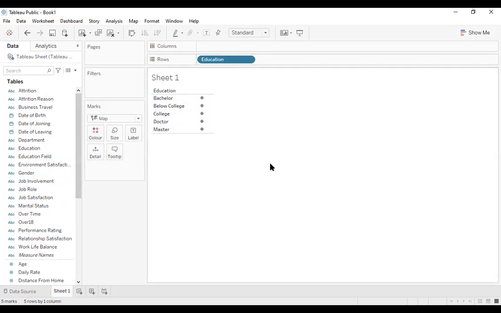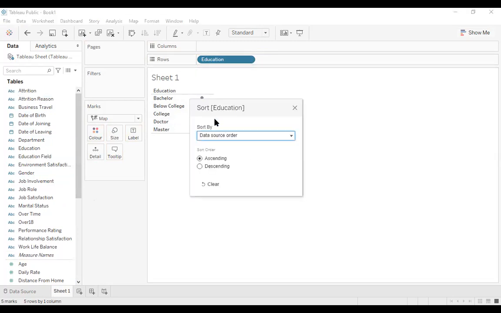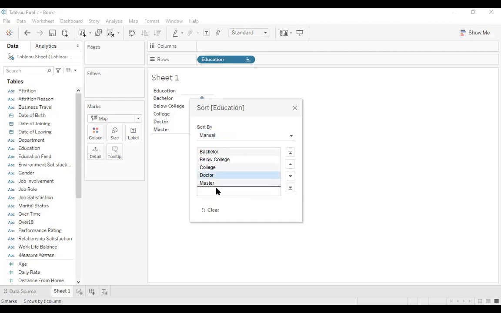Okay, so when we click on the sort, it will ask you what kind of sorting you want to do. By default it is alphabetical sorting, but it is not working here. So depending upon your choice, you can go for the manual option.